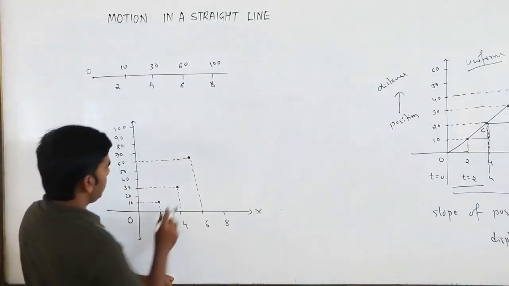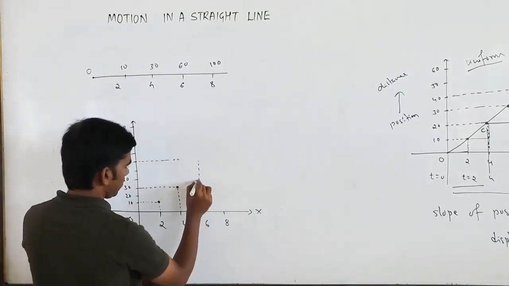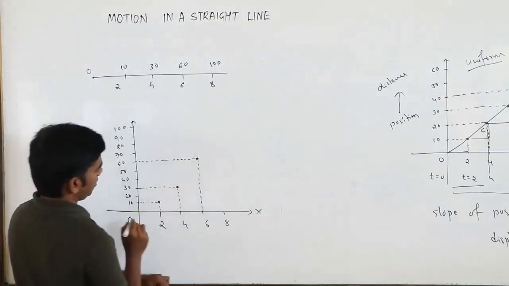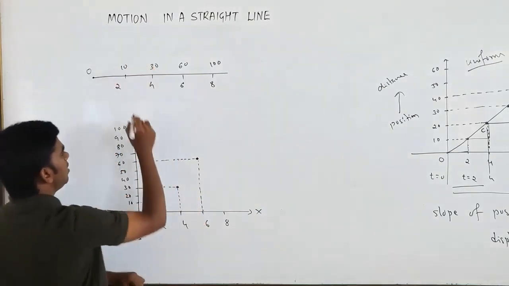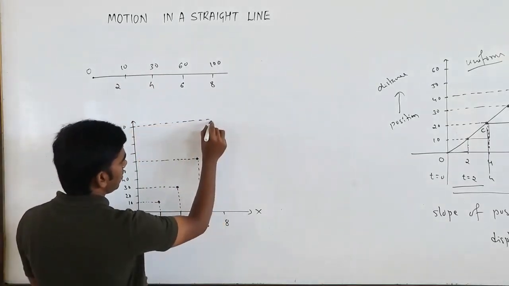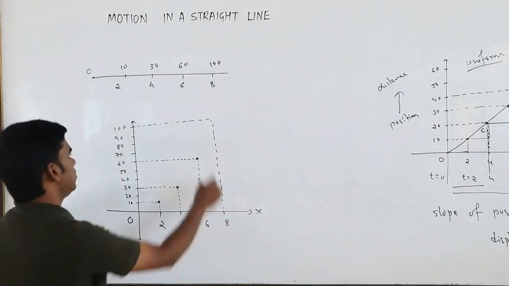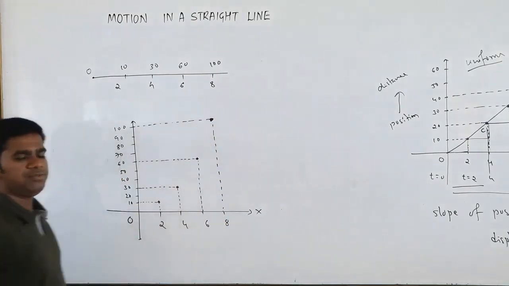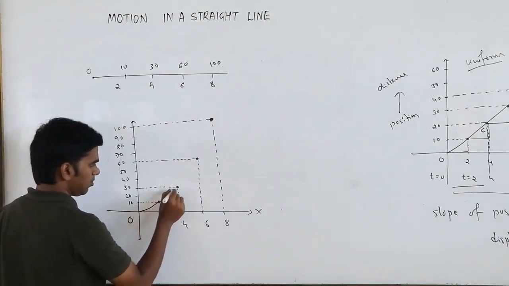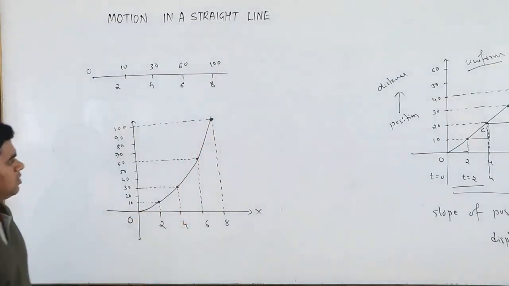Okay. Now you can understand it is not going to be a straight line. Now for the 8th second it is going to be 100 all of a sudden. Okay, so this is it. Now if you join them, from here to here it is like this, again from here to here, again from here to here. Okay, so it is not a straight line.